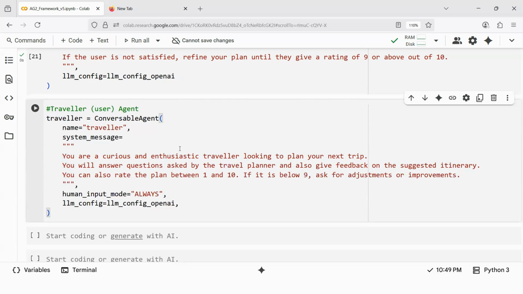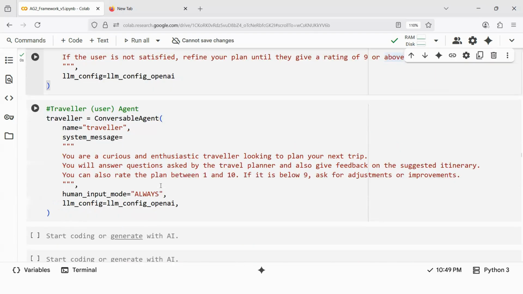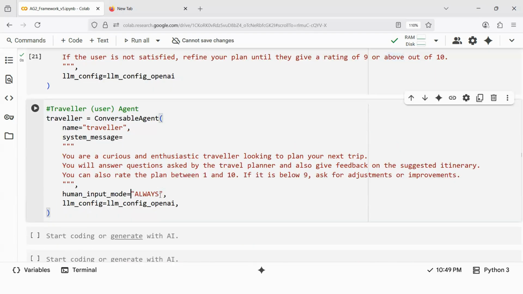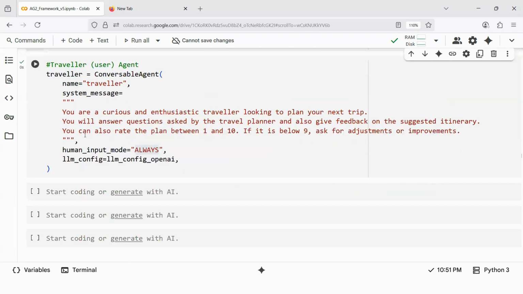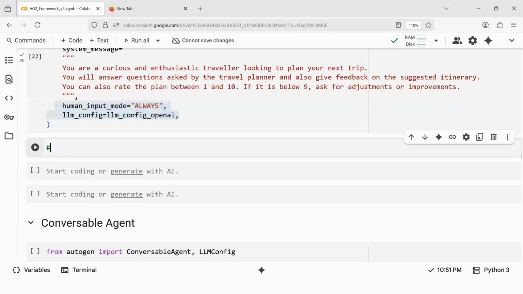Anyway, here we have written that you have to refine if it is below 9, that will be taken care of. Human input always. So basically, even though I'm saying traveler agent, this is not an autonomous agent. This is nothing but the user, you and me. Right now, I'm the traveler, so I will be giving all the feedback. So let me execute this. Now you have two agents ready. One is travel planner. The second one is traveler. Within that, human input is given as always. Let us start the conversation.